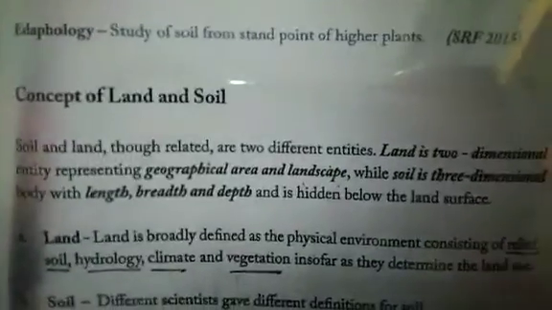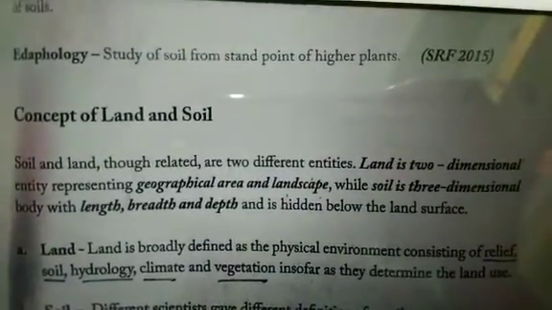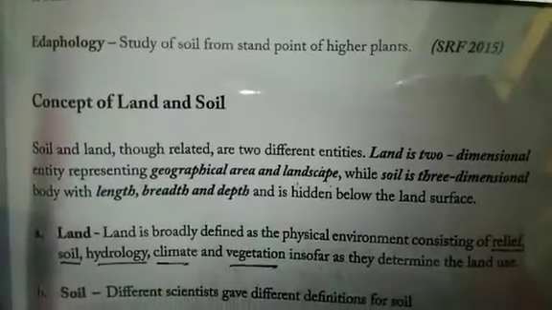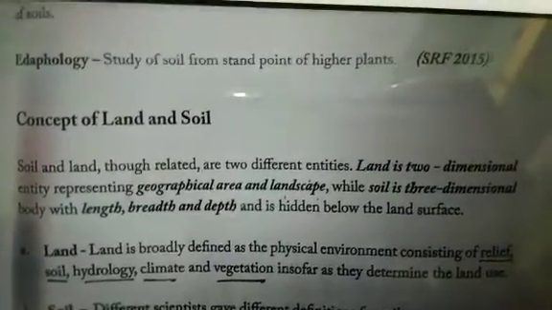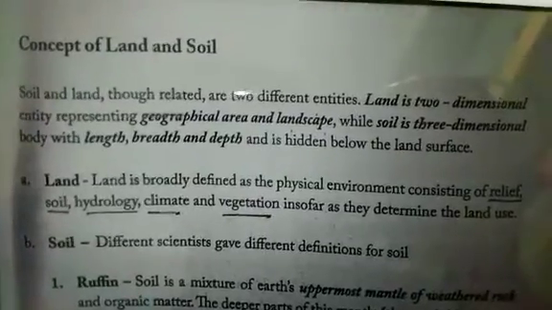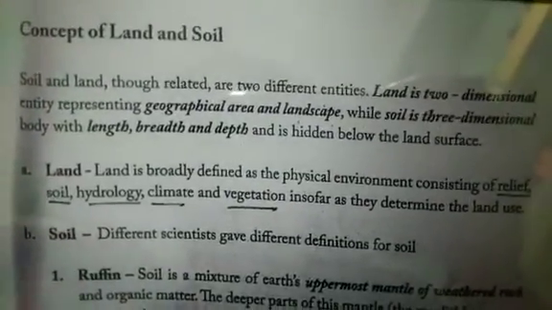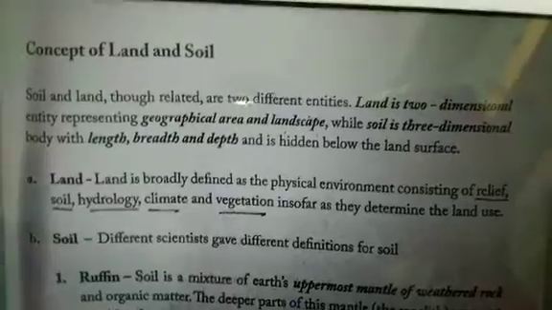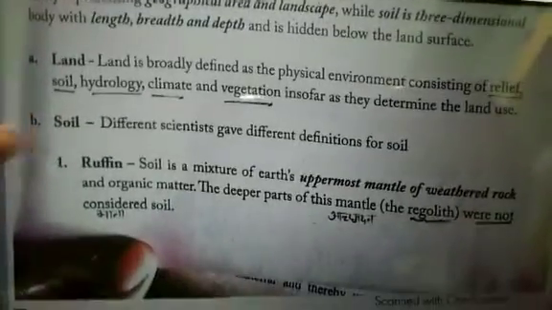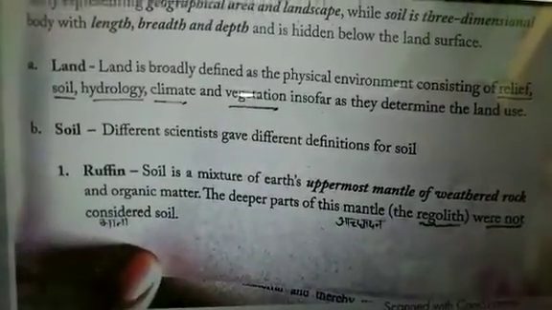And the concept of land and soil occurs. Land is a two-dimensional body and soil is a three-dimensional body. Land only considers the length and breadth, but when soil comes, it consists of length, breadth and depth. Then the